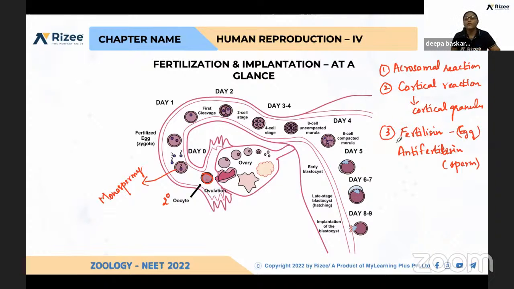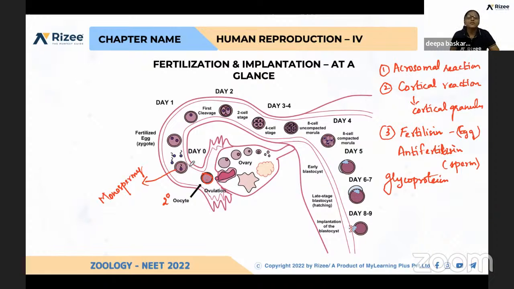So these are very helpful for attraction and fusion, because one has negatively charged amino acids. Both are glycoproteins in nature. Just imagine these proteins, positively and negatively charged, they will attract each other. So that is also one of the reasons for this perfect fertilization process. So these 3 reactions together make fertilization complete.